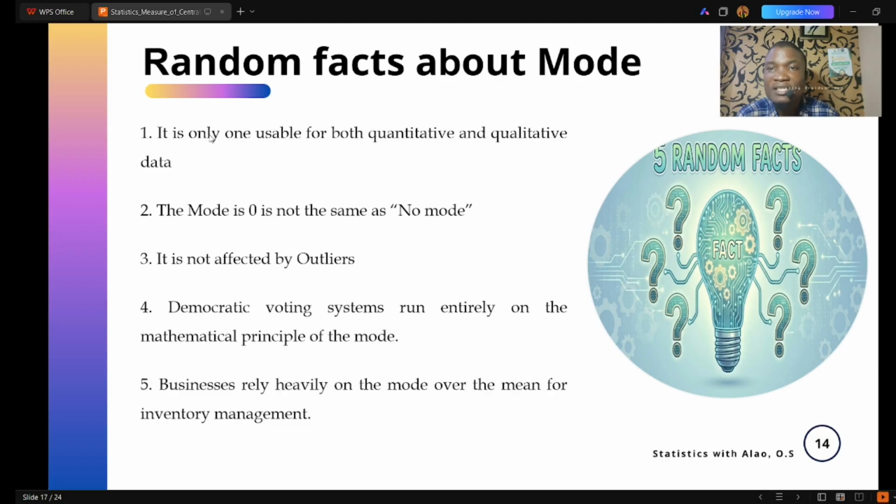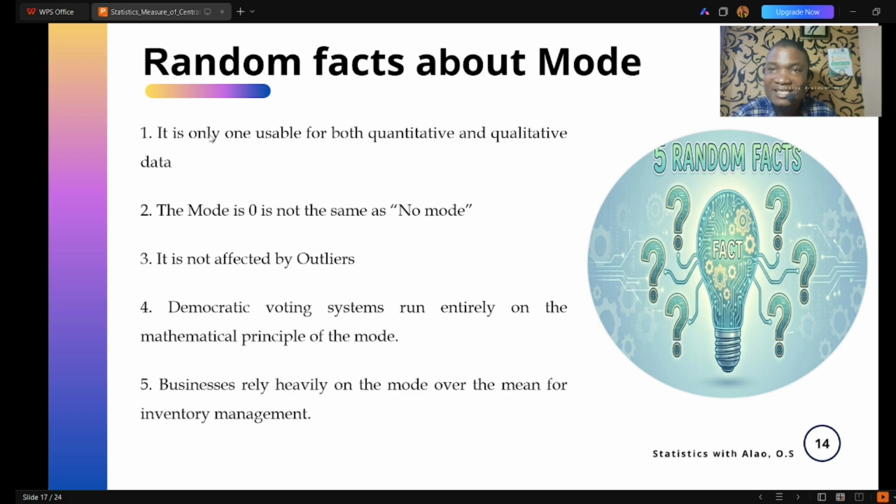Now, two, the mode is 0 is not the same as no mode. Did you get that? The mode is 0 is not the same as no mode. What it means is that in a case where everything is balanced, that is equal, there is no mode. That is, maybe they all occur an equal number of times, no mode.